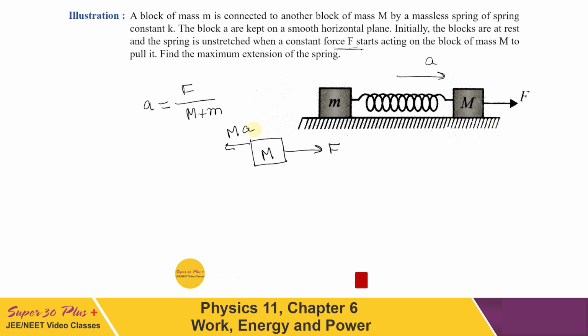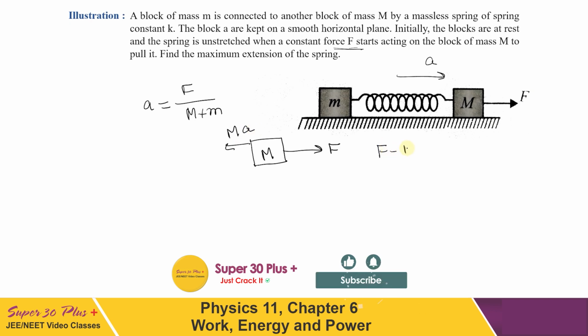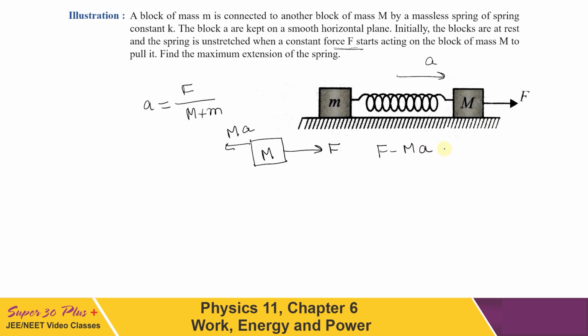So net external force for this block will be equal to F minus MA. If I substitute the value of A from above, this will be equal to F minus MF upon m plus M, that is equal to mF upon m plus M towards right.